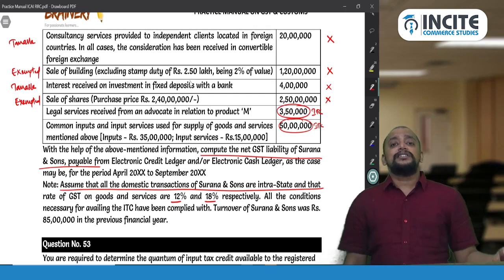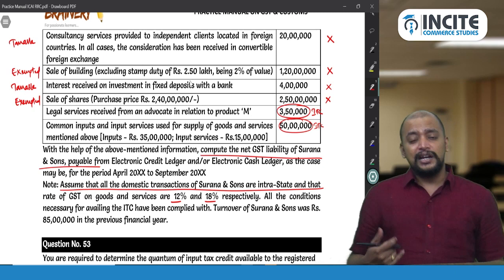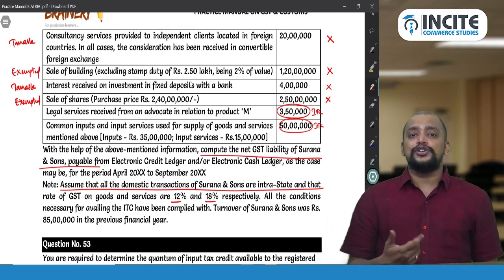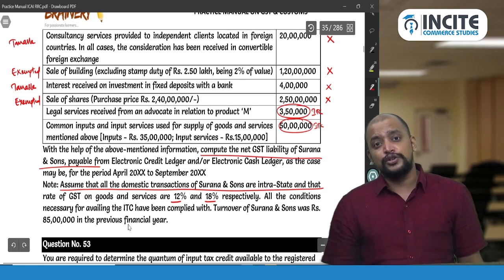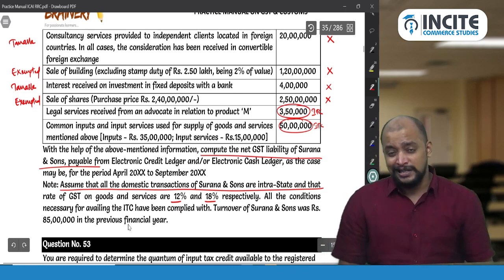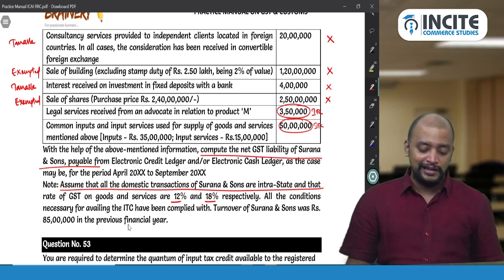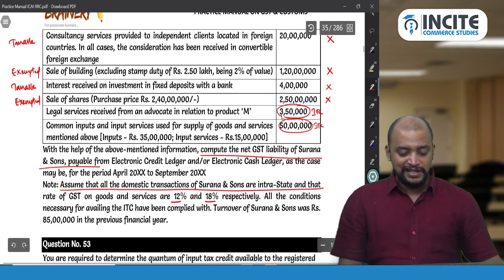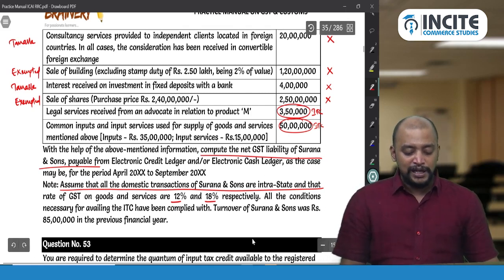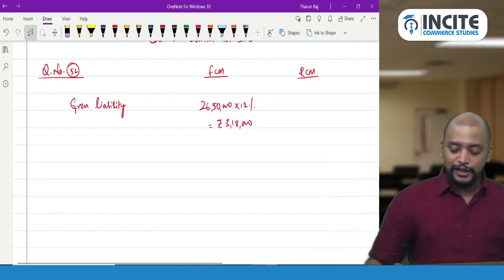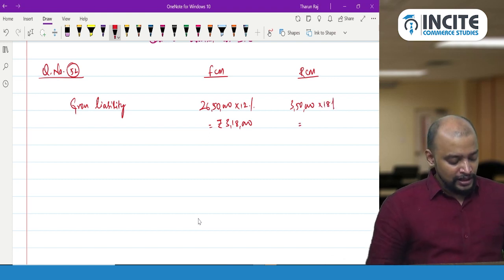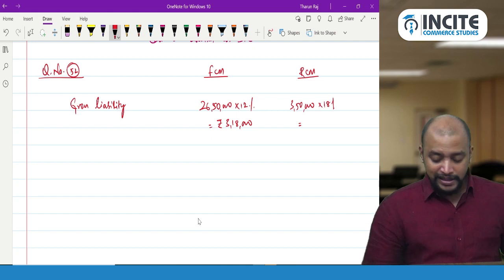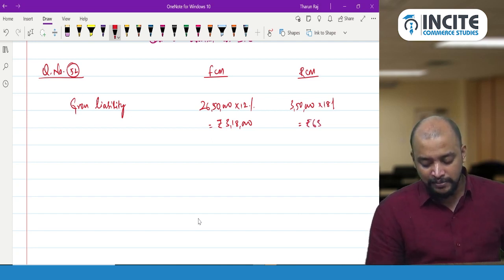Advocate services received by a business entity whose aggregate turnover during the previous year exceeds the threshold limit for registration. Yes, their aggregate turnover exceeds the threshold limit, so they need to pay GST on those legal services under RCM. What is the value of the legal services? 3,50,000. And the rate applicable to services is 18%. So 3,50,000 into 18%, that is 63,000, is our RCM liability.